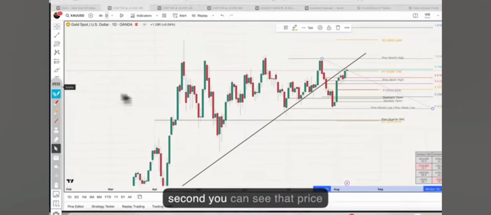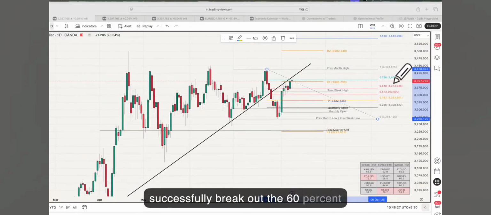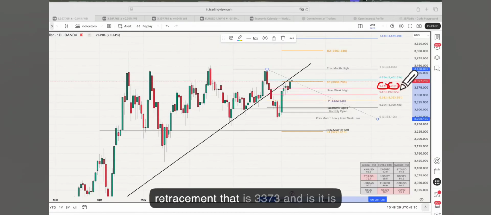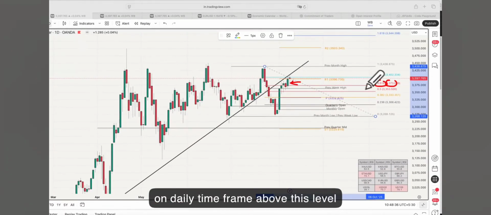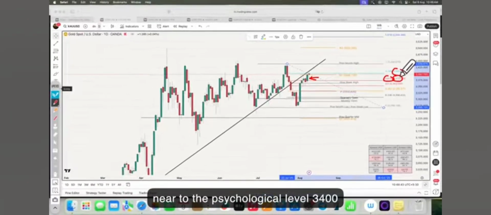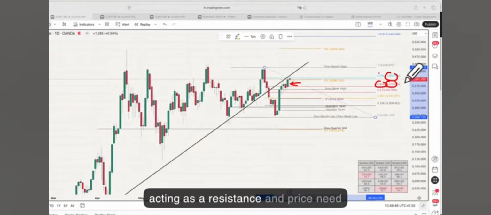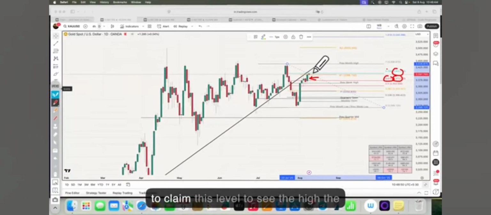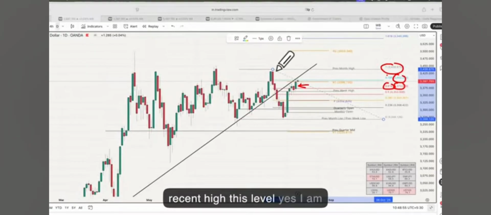You can see that price successfully broke out of the 60% retracement, that is 3373, and it is now comfortably sustaining over this level on the daily time frame, which is a very positive sign. The immediate resistance is near the psychological level 3400, which is 3402, and price needs to claim this level to see the recent high.